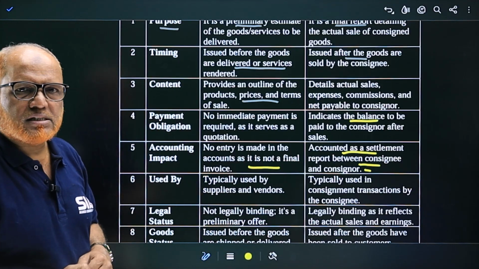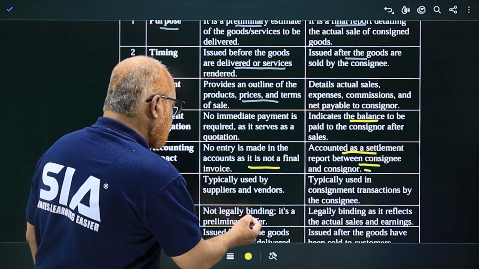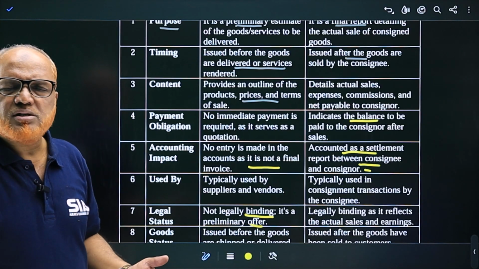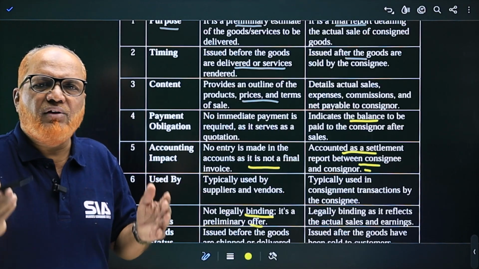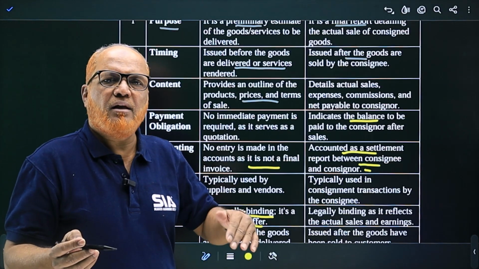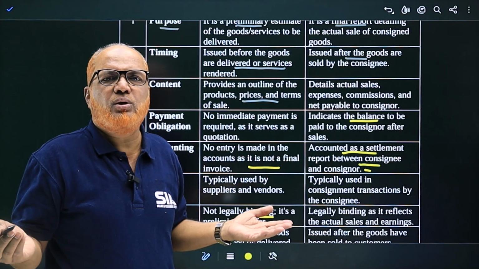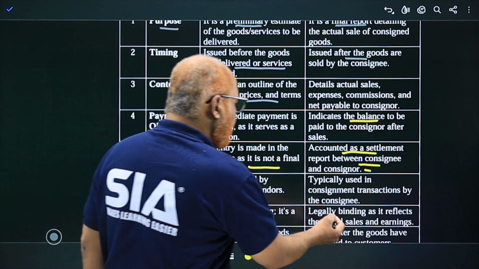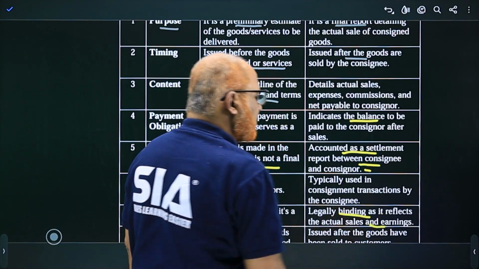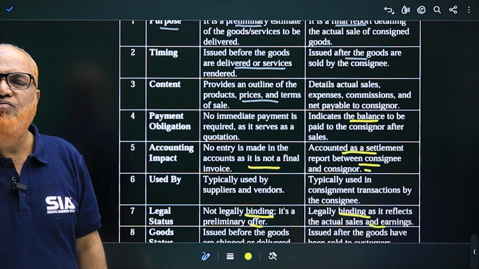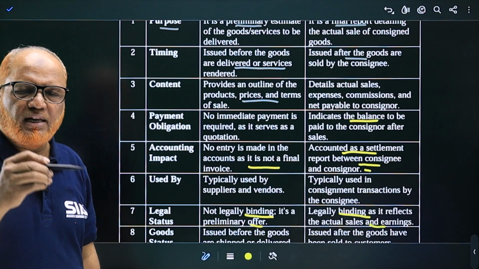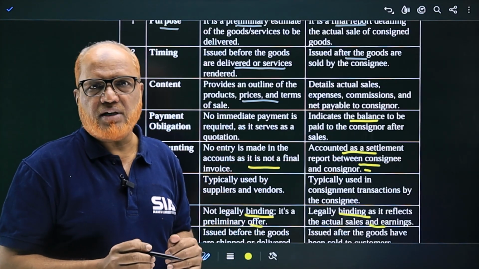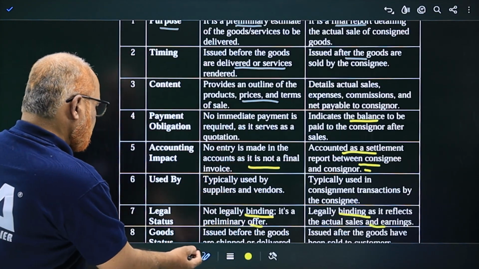Now, legal status. Not legally binding as it's only a preliminary offer. The Proforma invoice is not legally binding. It is just the information given by the seller to the buyer, so that the buyer knows the information about the transaction. Whereas account sales is legally binding as it reflects actual sales and earnings. This is very, very important because it has legal binding. On the basis of account sales only, we are recording the transaction. So these are the differences.